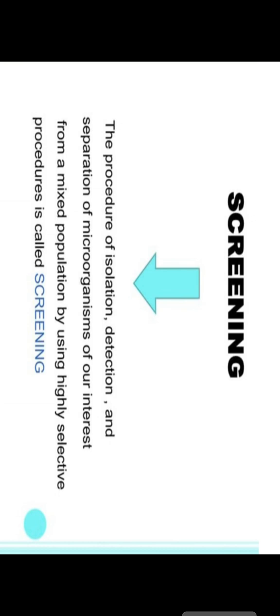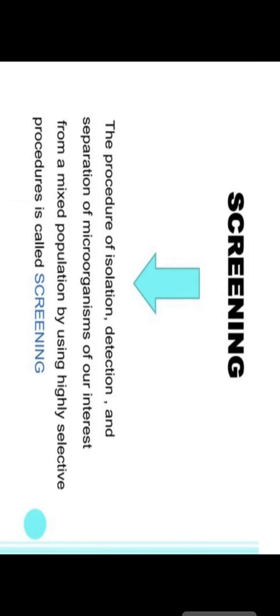So first I want to give an idea about what screening is. We can say that screening is a procedure of isolation, detection and separation of microorganisms of our interest from a mixed population by using a highly selective procedure. That is called screening. First is isolation, the isolation of the desired organism. For this, screening is a very important procedure.